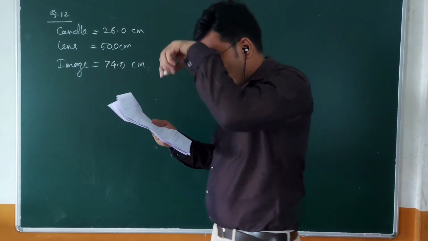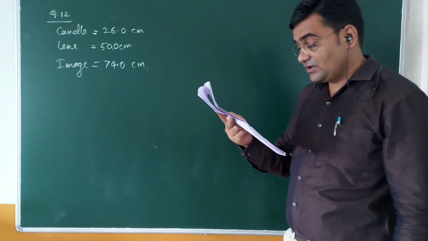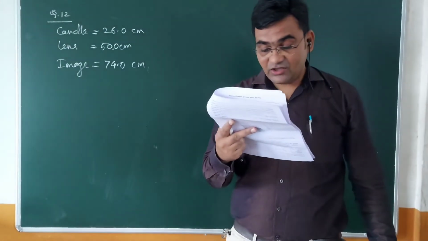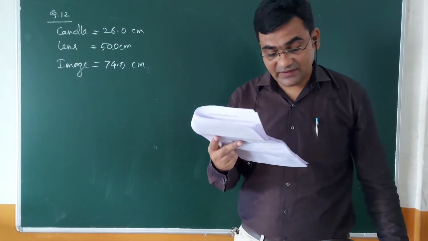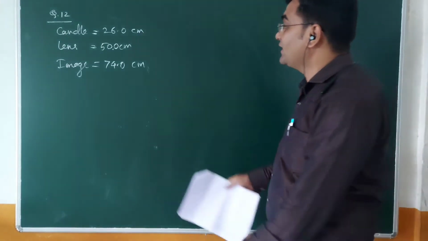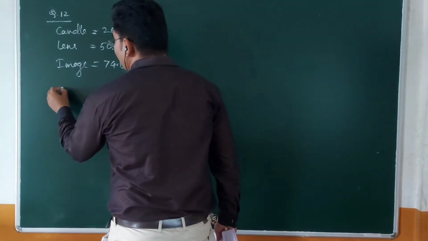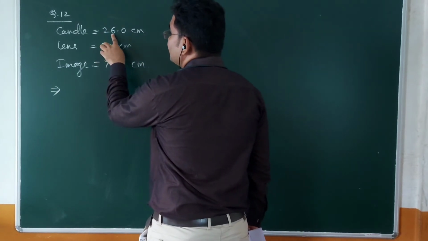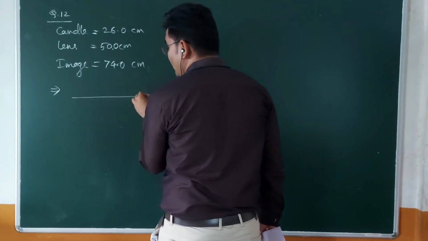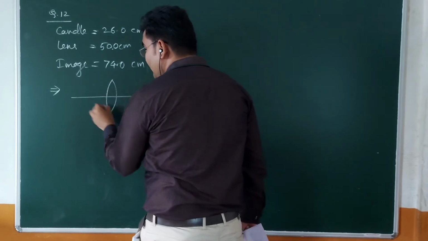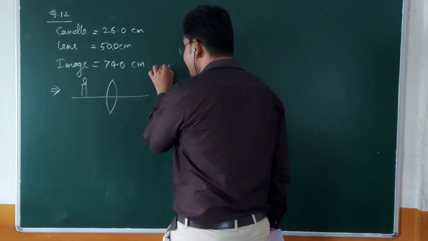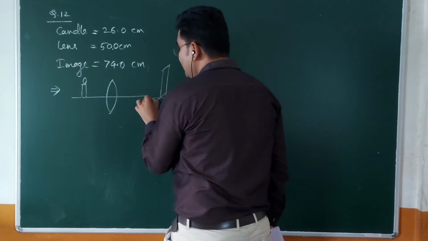We want to find the focal length of the convex lens, and where the image will form if he shifts the candle toward the lens to the position of 38 centimeter, and we need to draw the ray diagram also. So first, the given distances are 50, 74 and 26. If I draw, this is the lens, then this is the position of the candle, and here somewhere the screen is kept on which the image is forming.